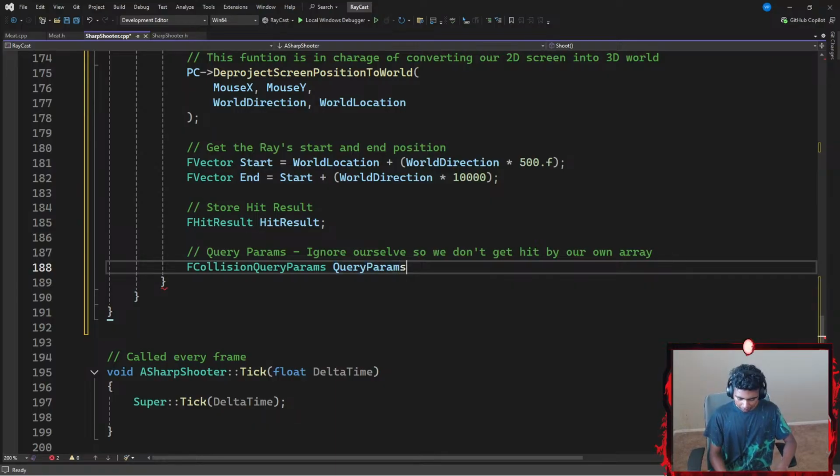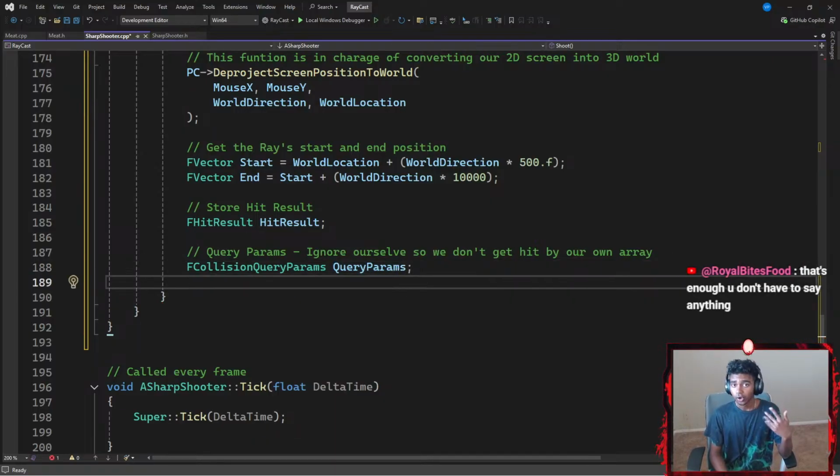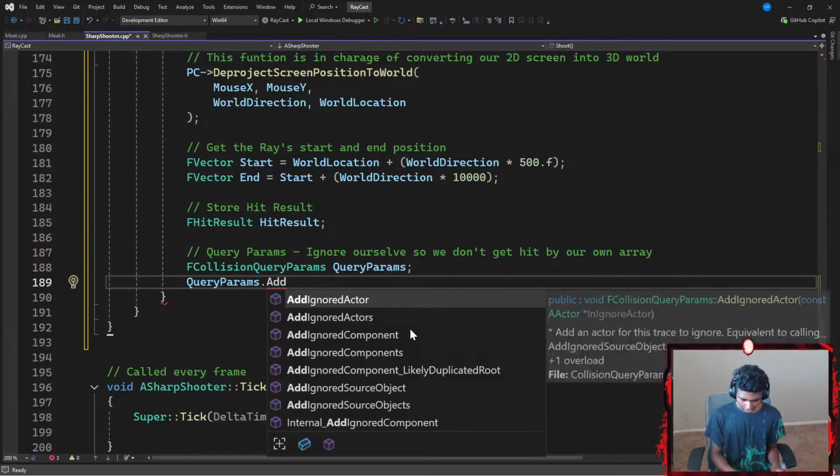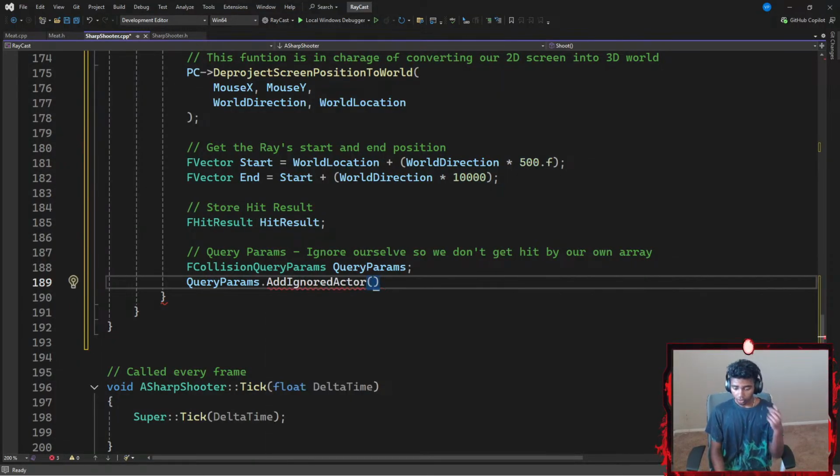That's it. Let's go with something like Params ending with a semicolon. Once I'm done with that, I'm going to go with something like QueryParams dot the AddIgnoredActor function. So I'm going to use IntelliSense as well. Okay, let's go with AddIgnoredActor. Who do I want my ignored actor to be? I want this actor, which is basically my sharpshooter, to be my ignored actor, ending with a semicolon.